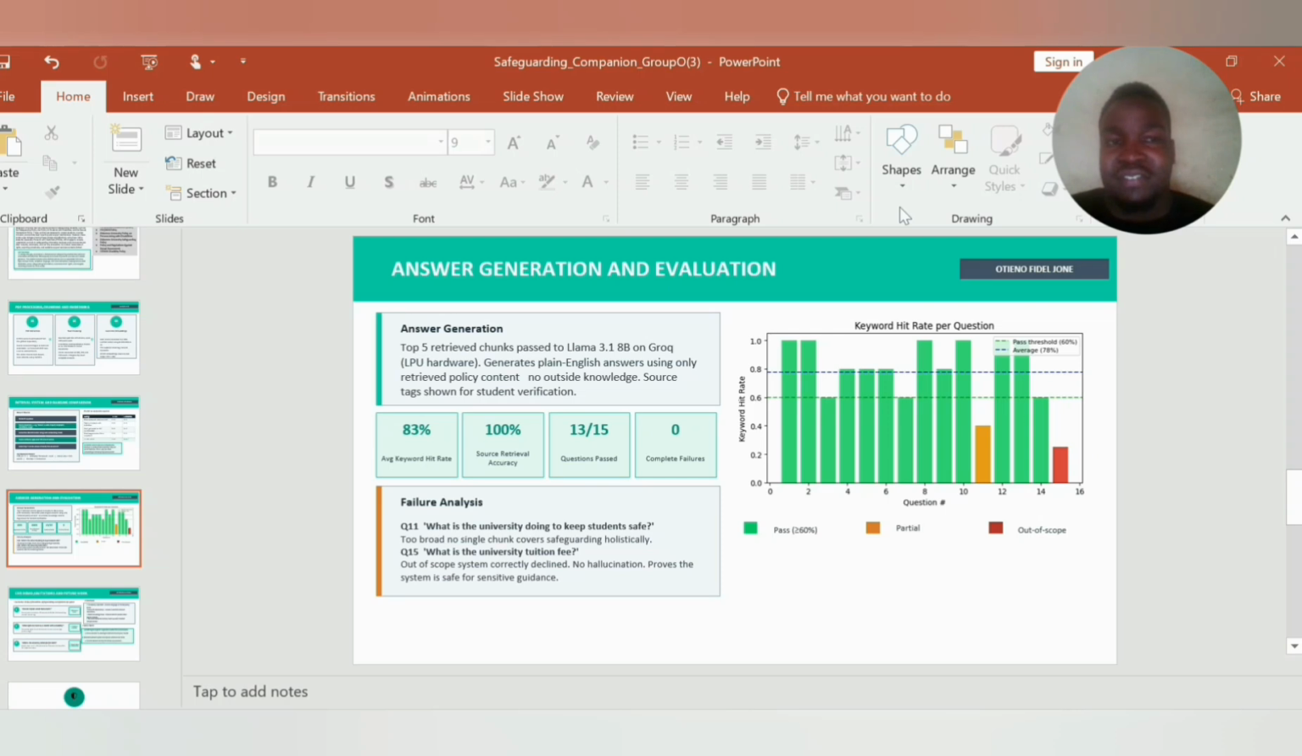Then for the analysis, question 11 and question 15 were out of scope. That's why they have a very low keyword hit rate. And question 11 was too broad, meaning it couldn't find a single chunk to handle the response. Thank you so much. I remain Otieno Fidel John, and that was my part.